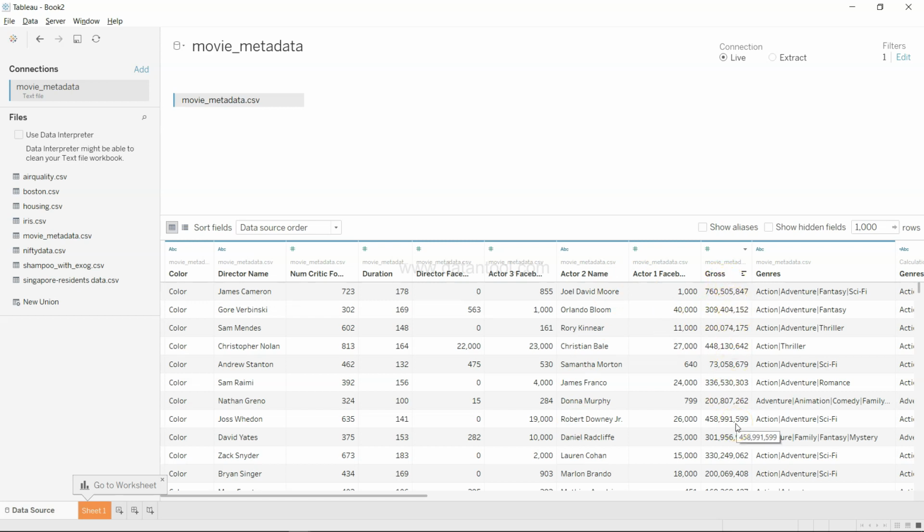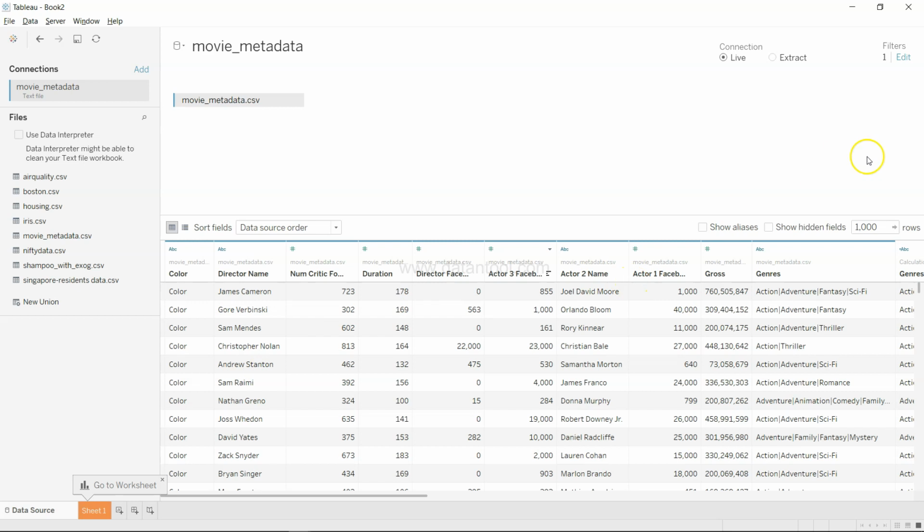Especially in scenarios where you have the gross revenue, it may happen that there are further null values. For example, there may be scenarios where actor 3 is missing, or actor 2 is missing, or actor 1 is missing, or maybe the director name is missing, or the color is missing. Those are separate scenarios that one may need to address.